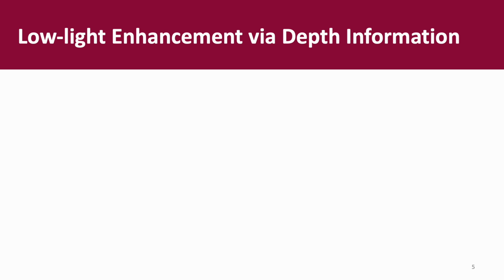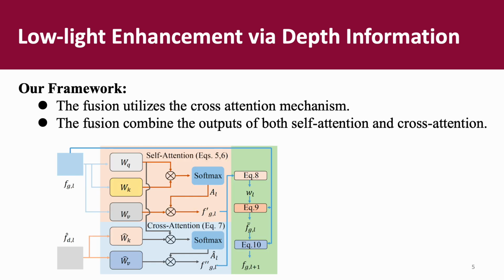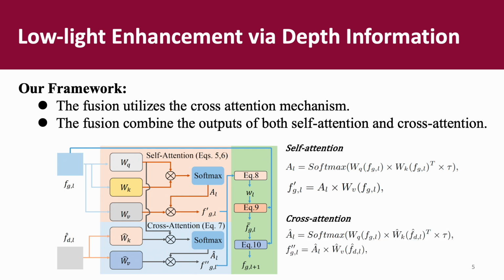We now describe the details of the fusion pipeline. The fusion is conducted by using the cross attention, where we use the image feature as the query and the depth-aware features as the key and the value parts. In this way, the useful depth features are obtained according to the input image feature.